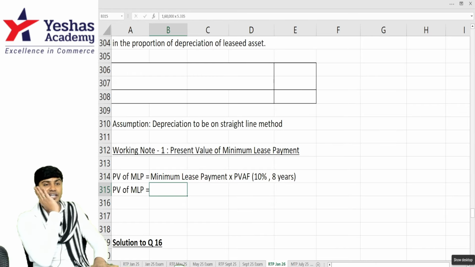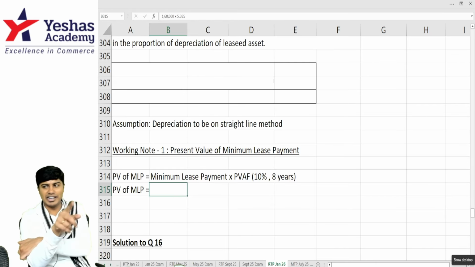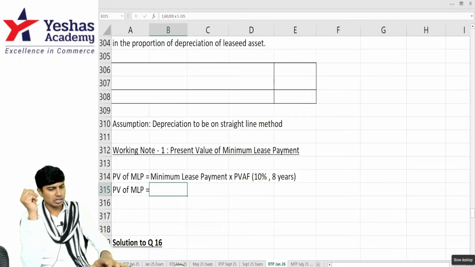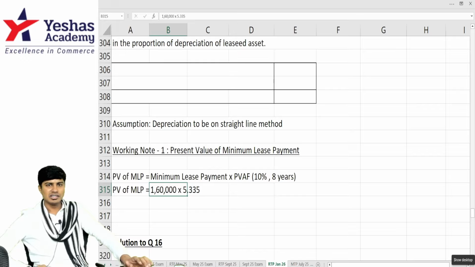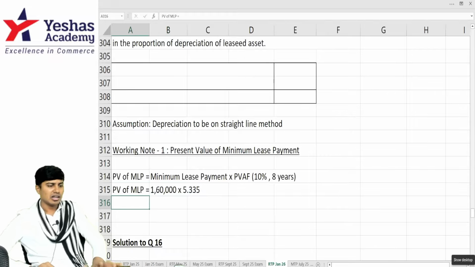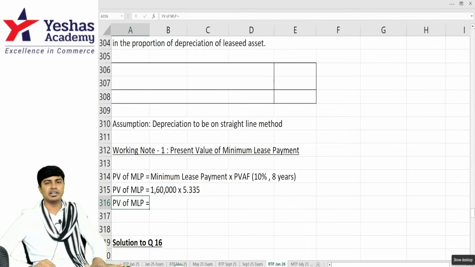We have to do GT at the end because it is an annuity factor. First year, second year, third year, fourth year, fifth year, sixth year, seventh year, eighth year. Then click on GT to get the total. 5.335 is the present value annuity factor. Do 1,60,000 into 5.335.